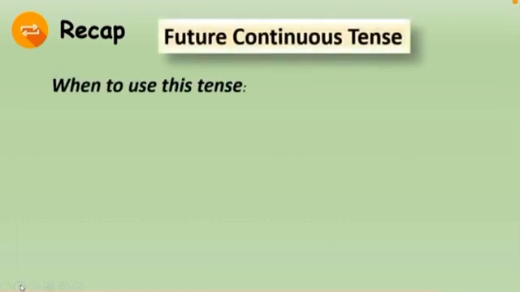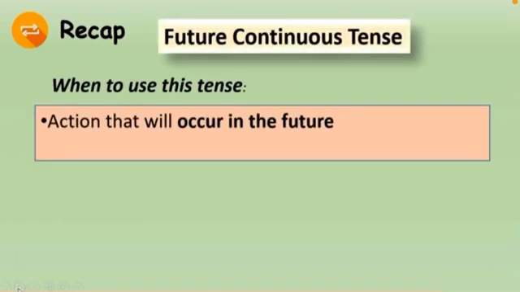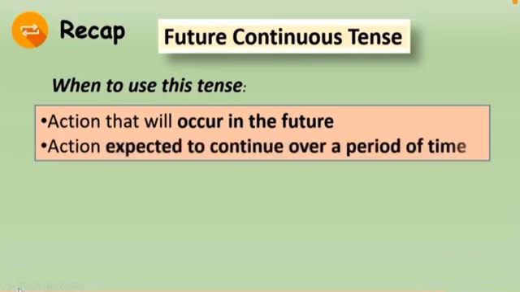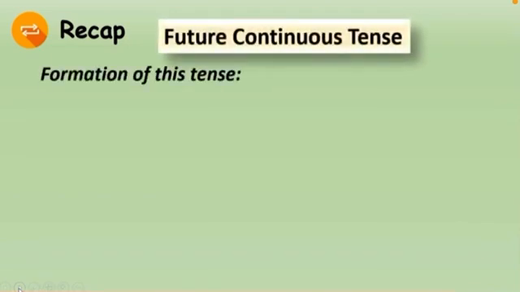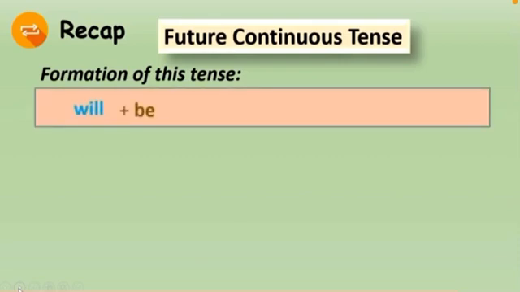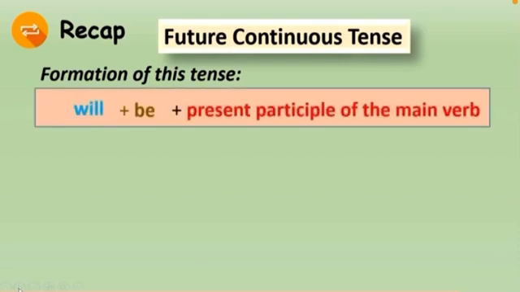To end this lesson, let's do a recap. The future continuous tense is used for an action that will occur in the future and that is expected to continue over a period of time. We have also looked at two ways to form this tense. We can use will plus be plus present participle of the main verb.